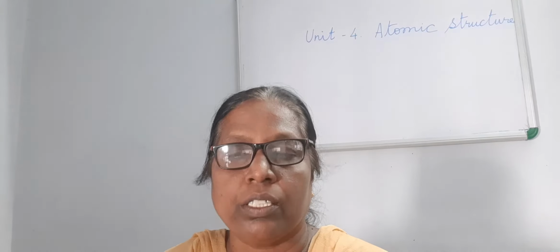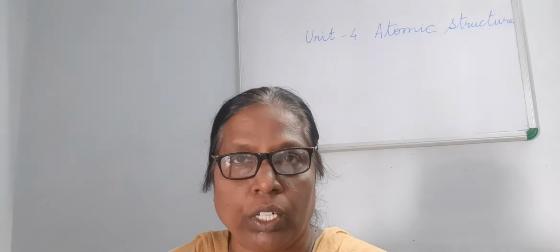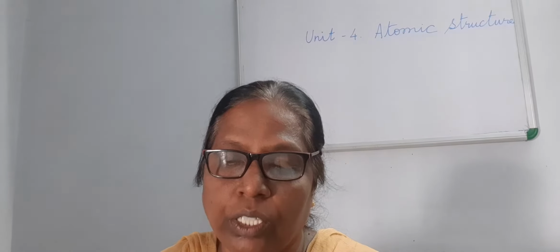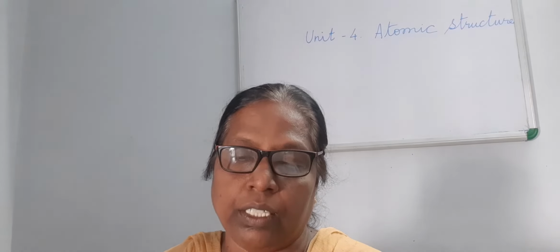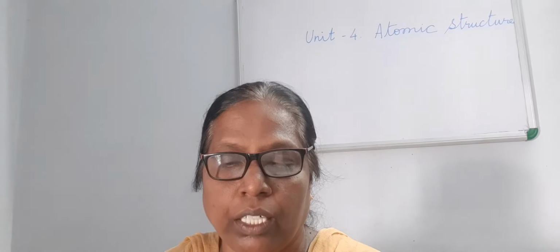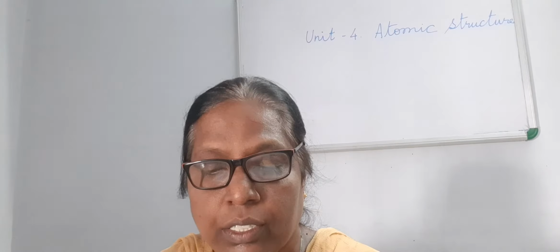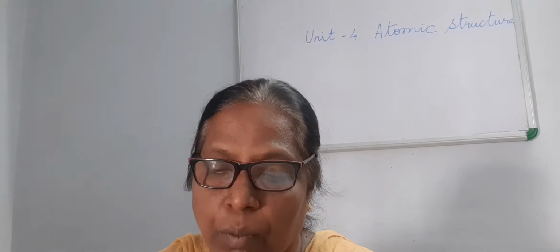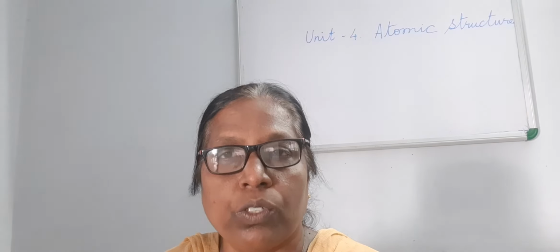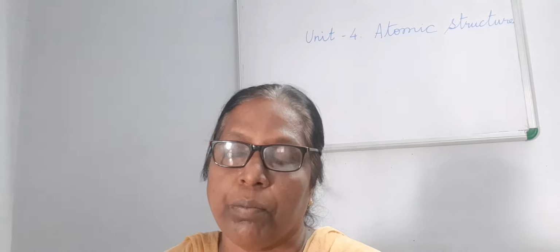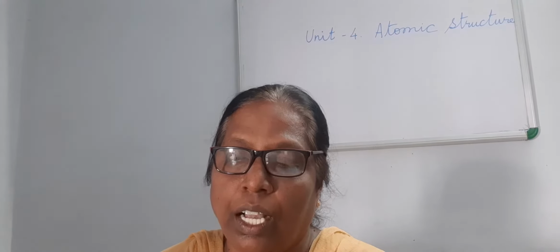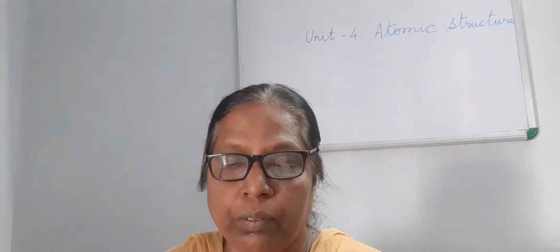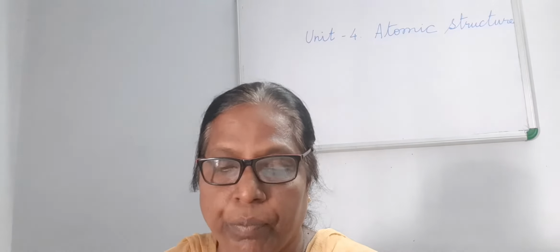An electron is denoted by the letter small e with a negative sign. Electron has unit negative charge, equal to 1.6 into 10 raised to the power minus 19 coulomb. The mass of an electron is about 1 upon 1840 of the mass of hydrogen, and it is equal to 9.1 into 10 raised to the power minus 31 kilogram.